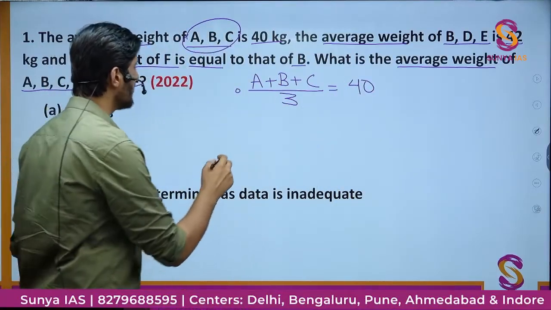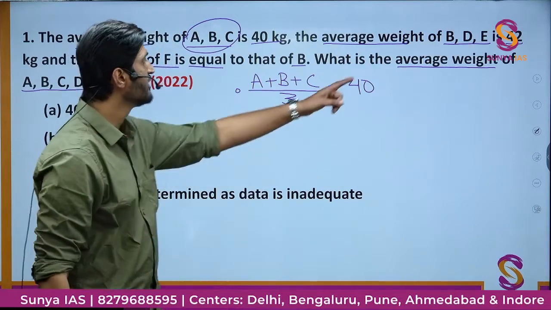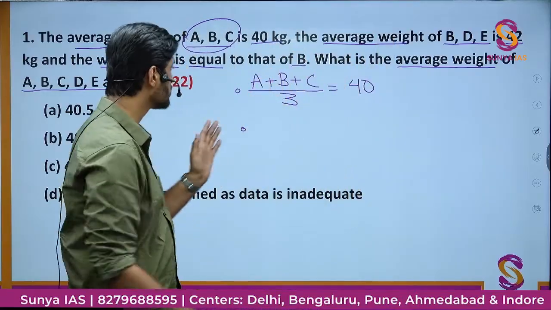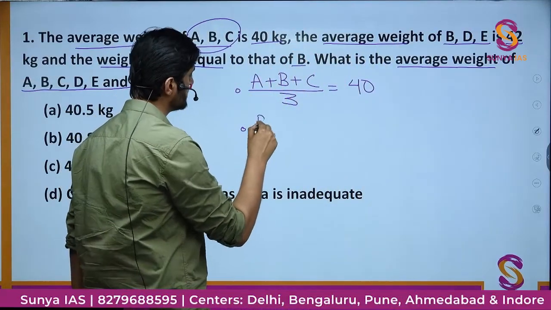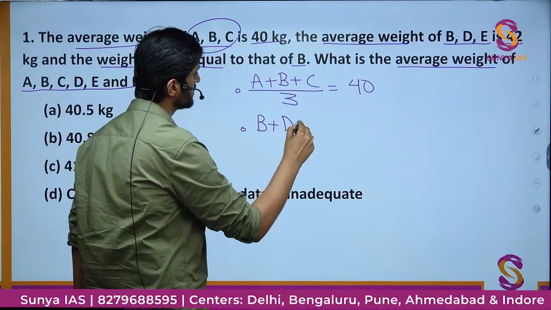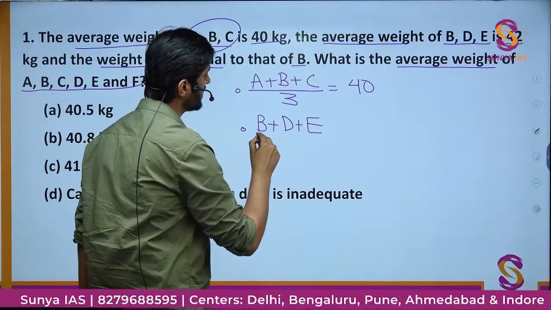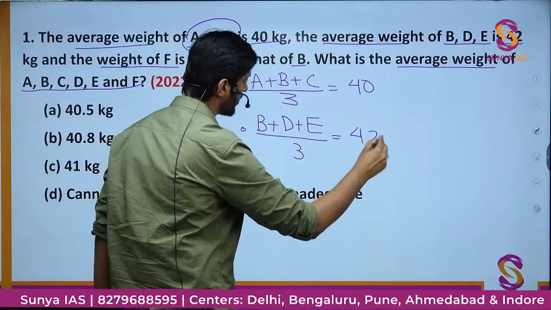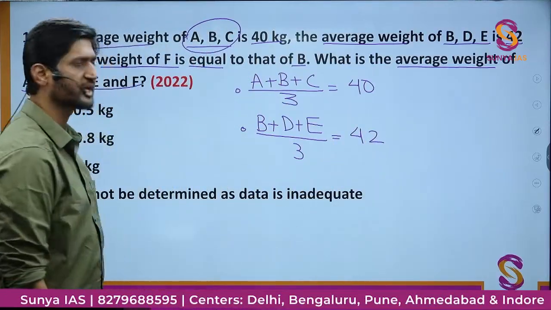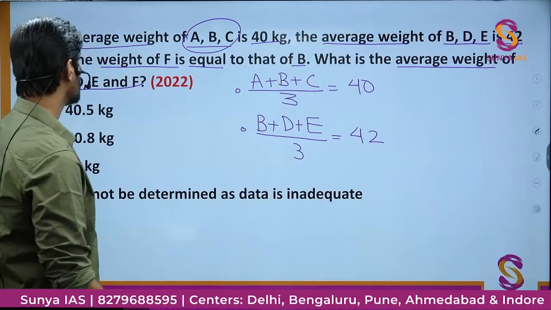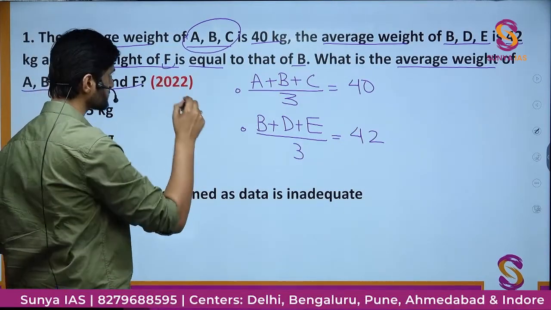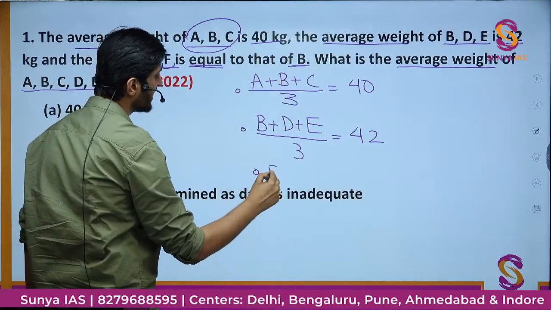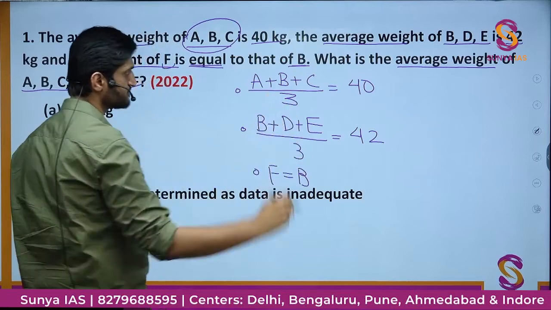Now after that you have one more piece of information. You are given that the average weight of B, D and E is 42 kg. Let us write that also mathematically. So that would be (B plus D plus E) divided by 3 is equal to 42 kg. That is the second information. And one more information is given to me, that the weight of F is equal to the weight of B. So the third equation is F is equal to B.